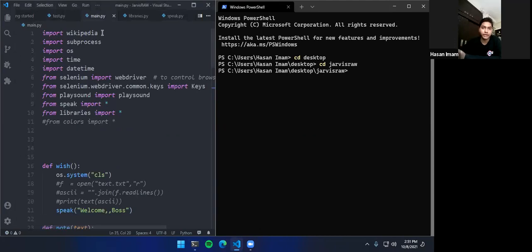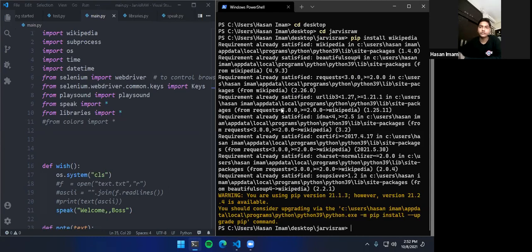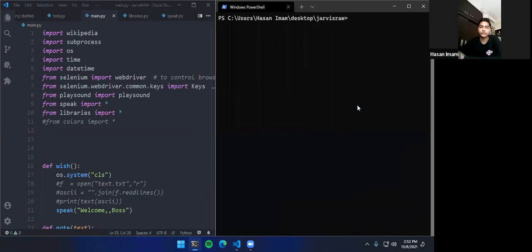All right. So one way of installing all the things that I said: you have to install the Wikipedia library, which is basically Wikipedia's application in Python. Then you have to have a subprocess library, then datetime, then Selenium WebDriver. So you have to install a lot of libraries here. But we will not be installing every library one by one because it will take too long. Like if I run pip install Wikipedia, it will say requirement already satisfied. No worries. But when you are installing this, you have to install the whole thing. So that's why what I have done is we will just be using this.